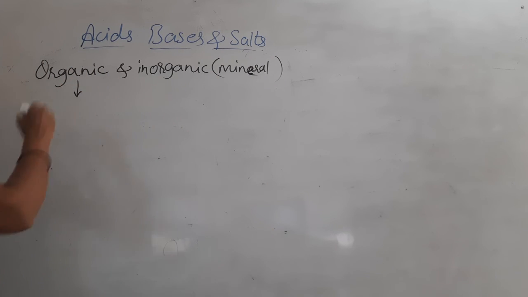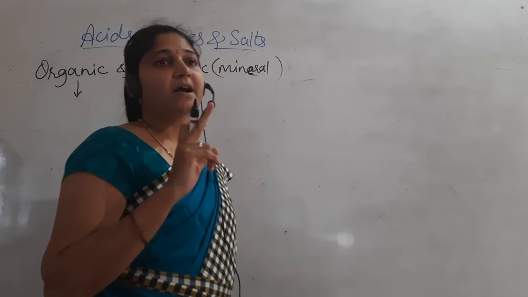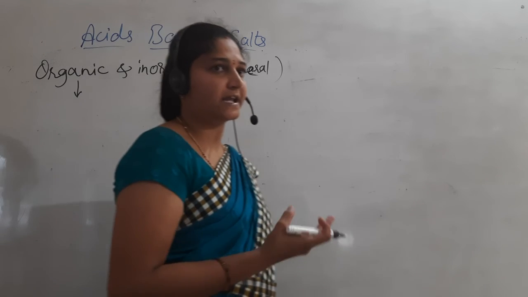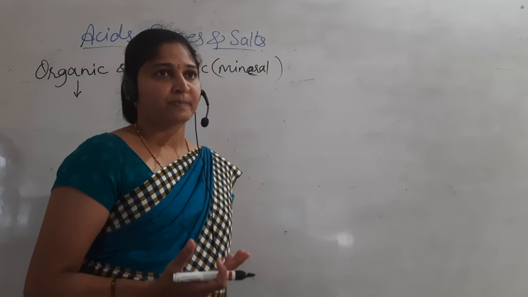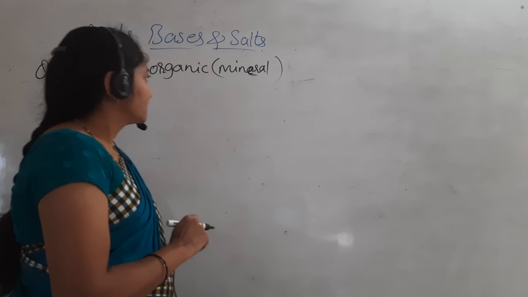Examples for organic acids, the acids which are derived from living organisms: vinegar, acetic acid, citric acid, from plant products or animal products. Those are what we used to say are organic acids.